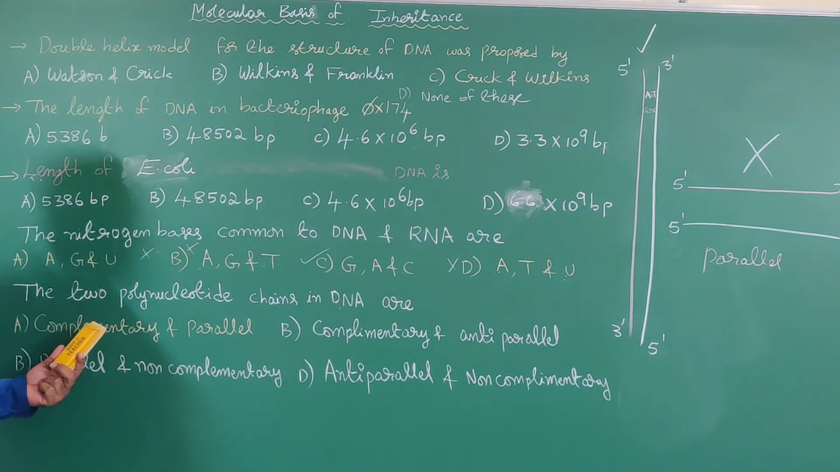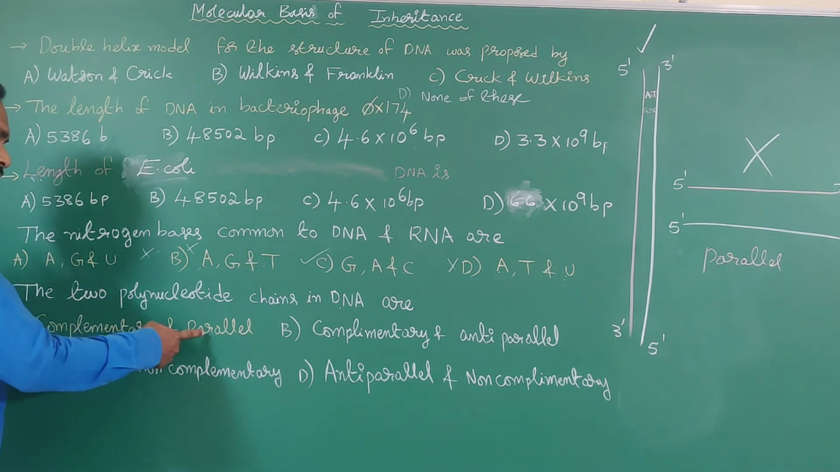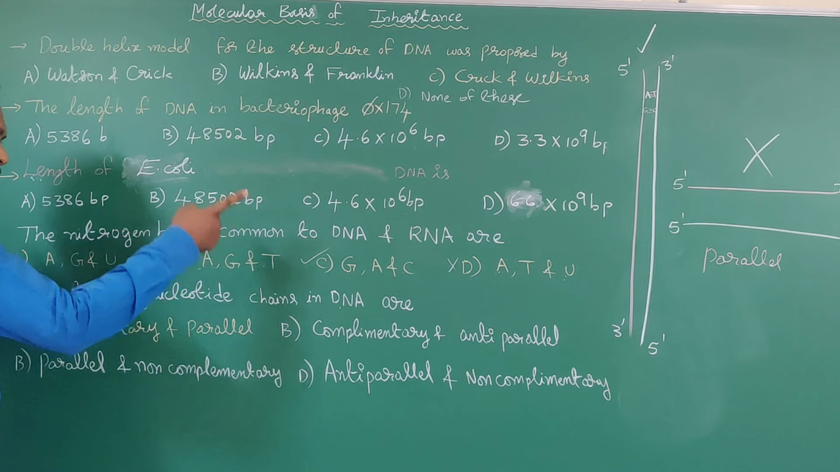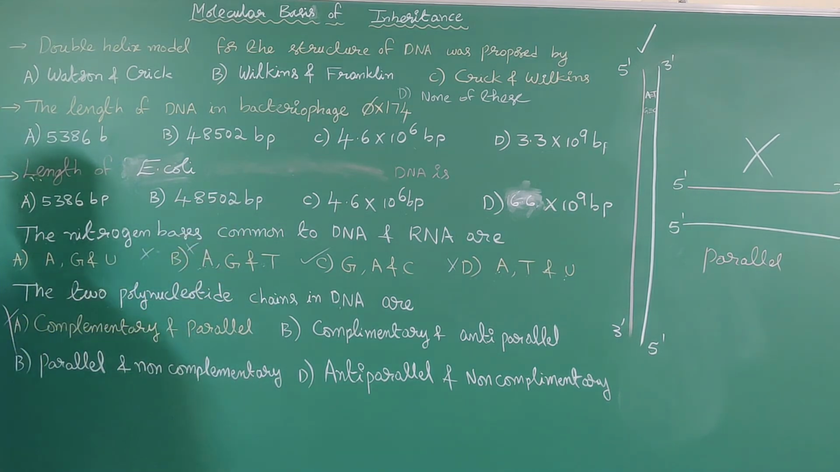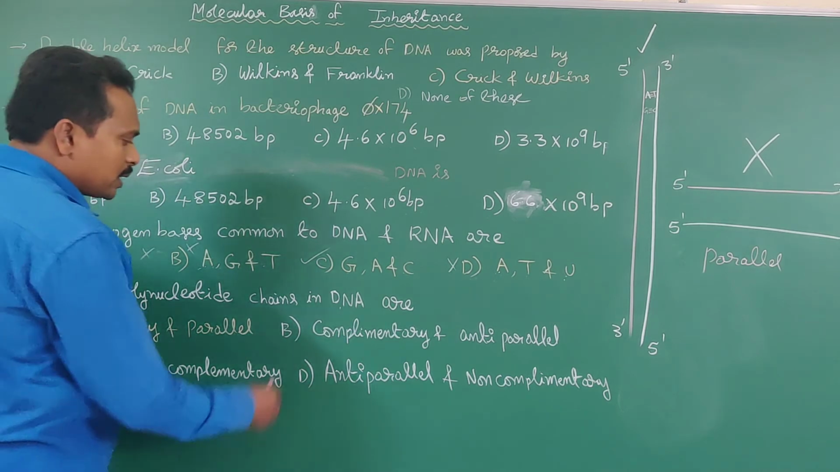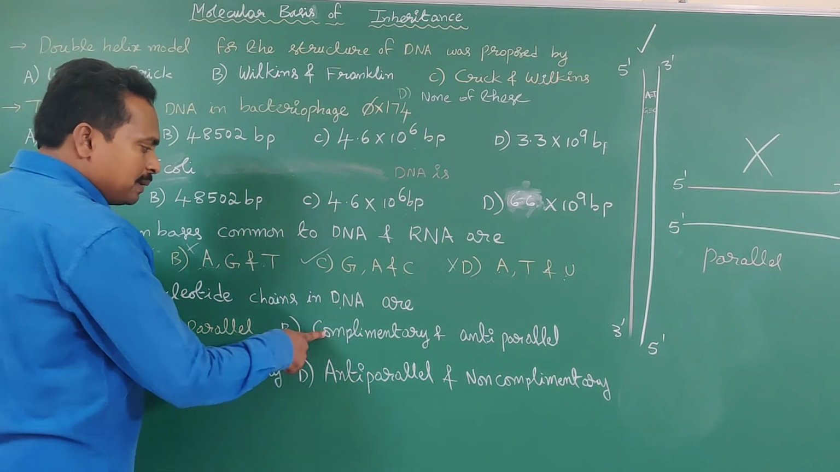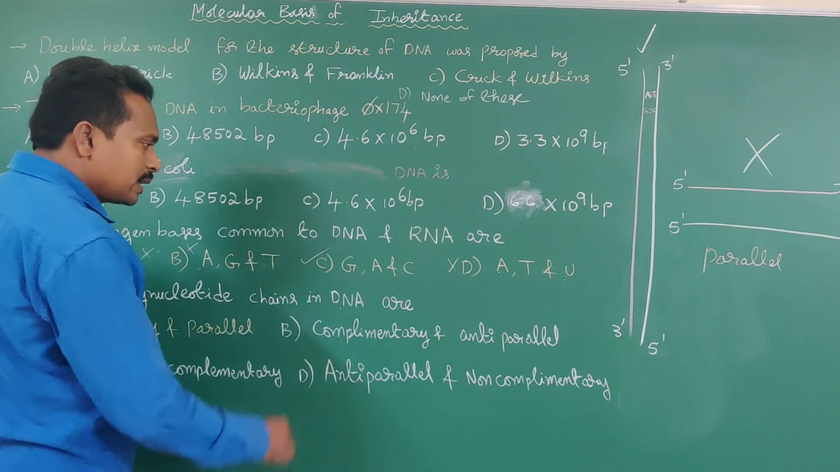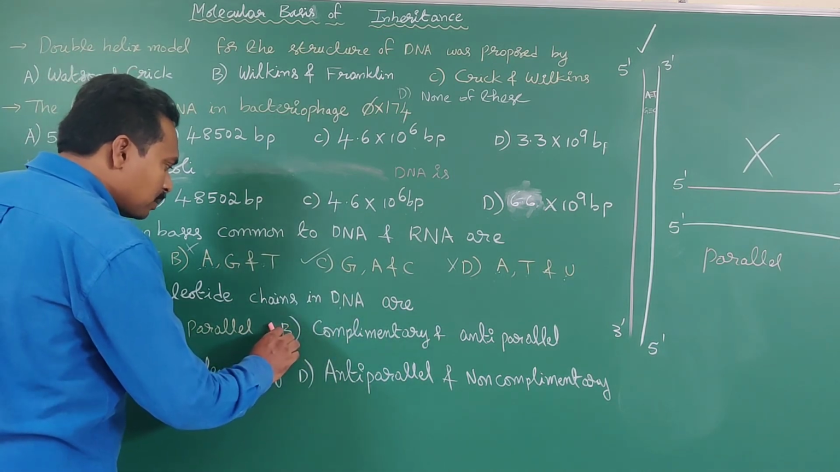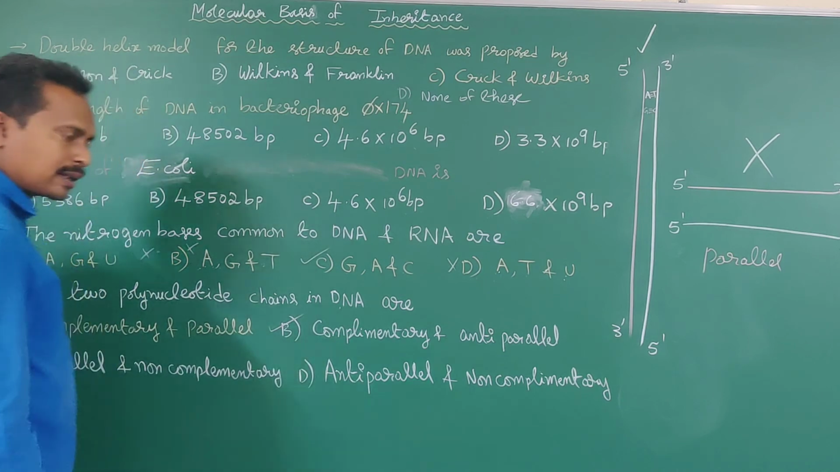What about the A option? Is it correct or wrong? Complementary is there, but not parallel. They are arranged in an anti-parallel manner. So option A is incorrect, wrong. What about the given option B? Complementary is there, and anti-parallel. Both the strands are arranged in an anti-parallel manner. So option B is correct.